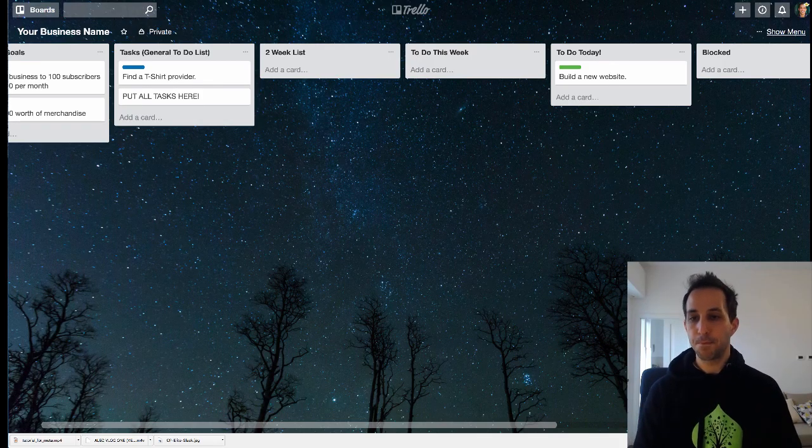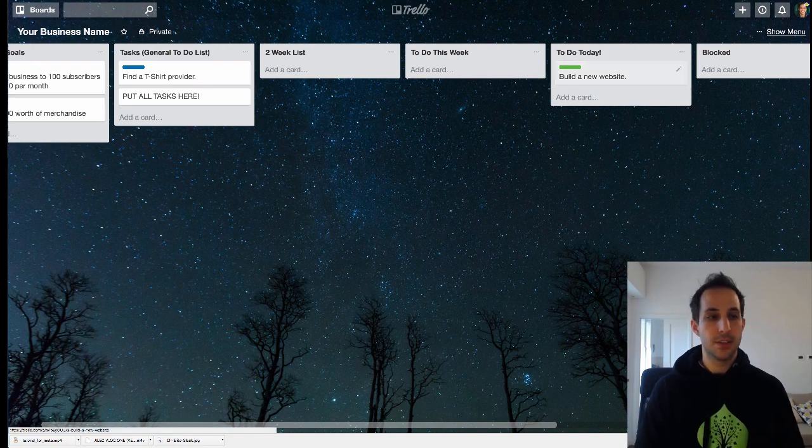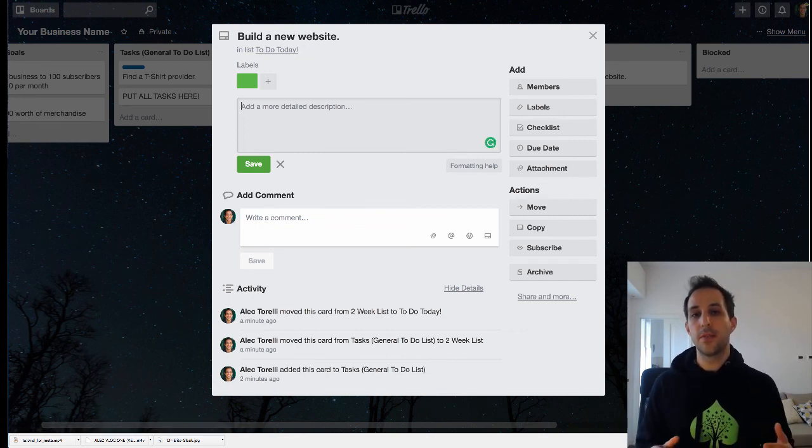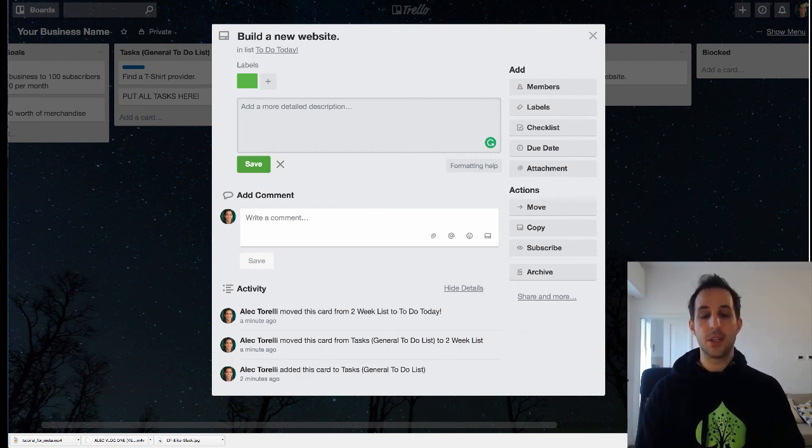what I'm working on. So let's talk about how to organize your tasks once you have them and get the most out of your working flow in Trello. So let's say you have a task here. You can do a lot of things with a given task. The first thing you want to know is the description. This is great if you are assigning a task to one of the members of your team, because you can add information about the website.